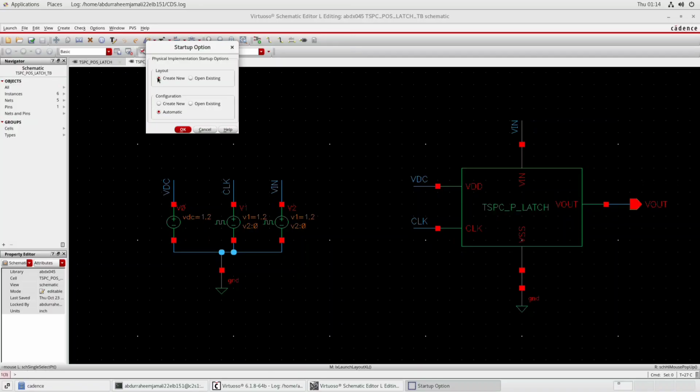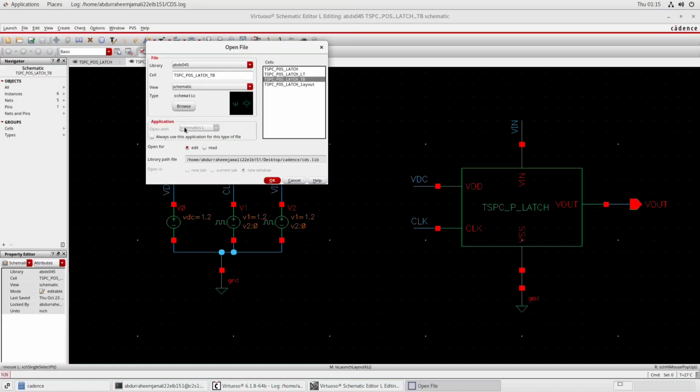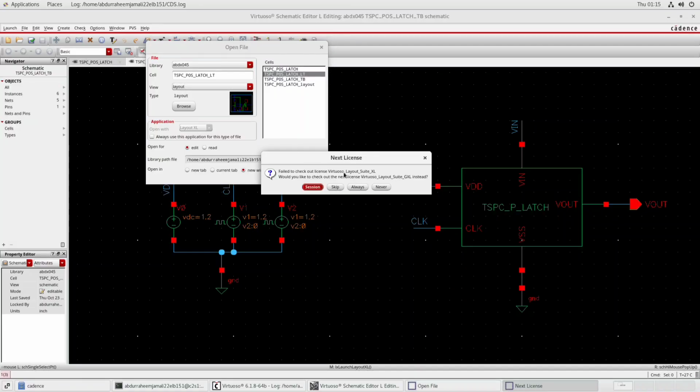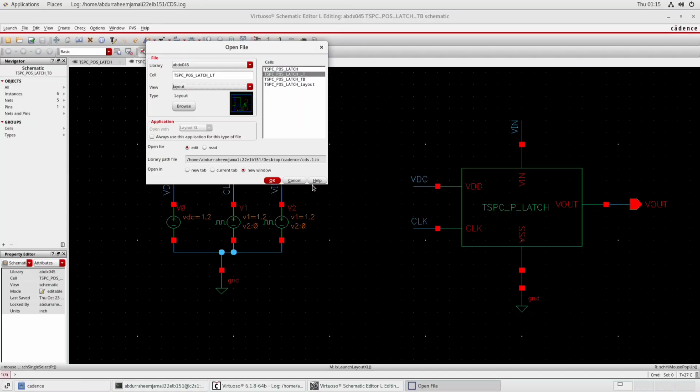Since we have already made the layout, we will just skip this process, and we will just click on open existing to open my layout. So click on OK, and here I have made the layout TSPC POS latch underscore LT. I will just click view as layout and click on OK, and click on session again.